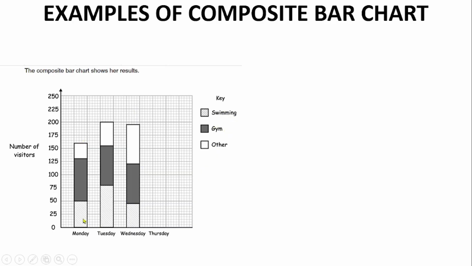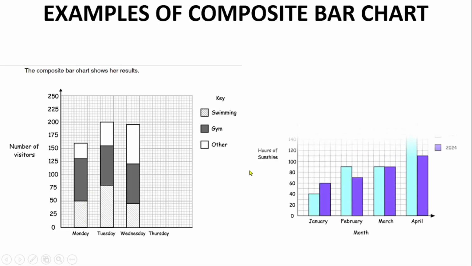This one represents swimming, this one gym, and the other one other. So you have three pieces of information represented on each bar. This is an example of a composite bar chart.